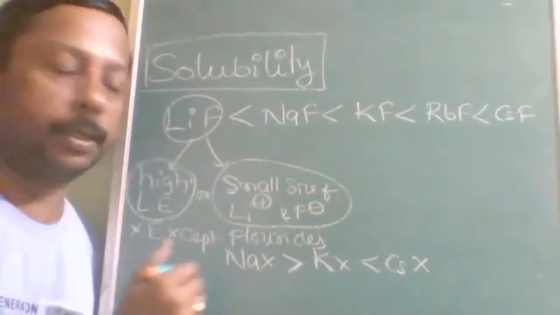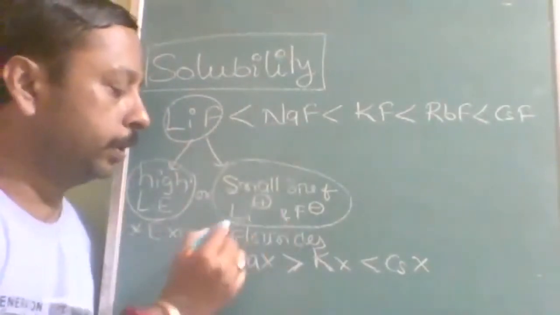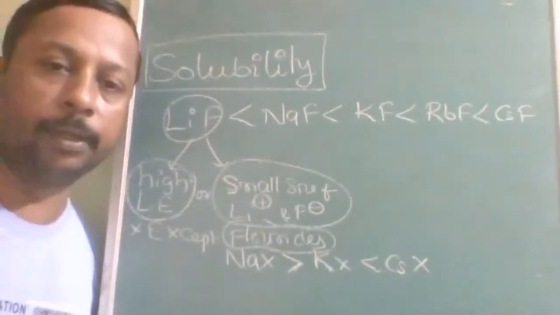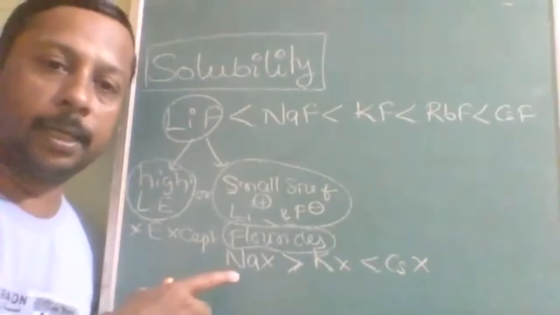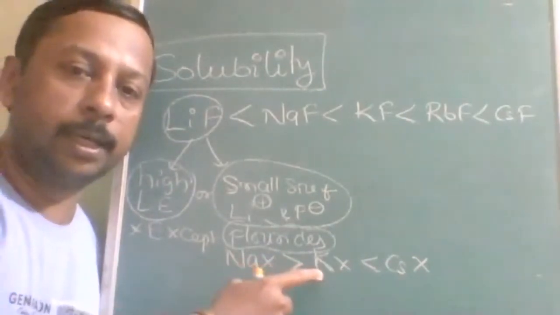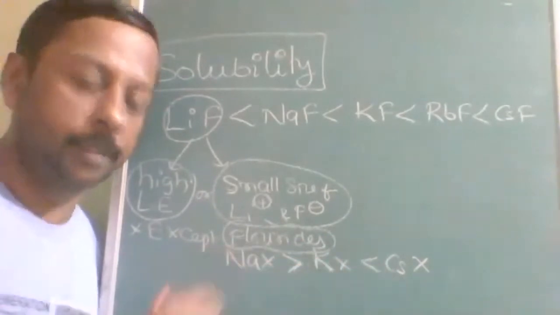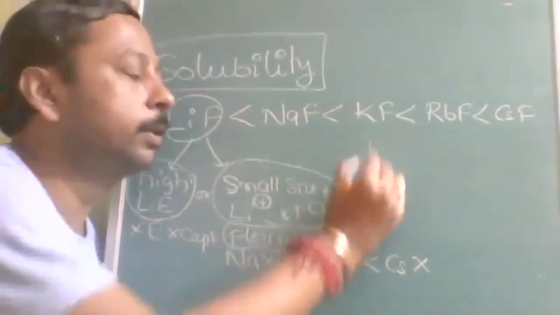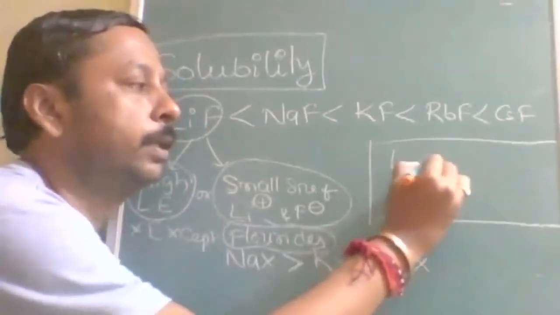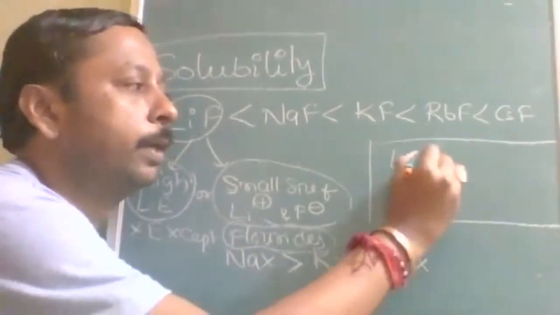But other than fluorine, for the other halides, there is one more change: sodium halide is greater than potassium halide, which is greater than cesium halide. Why? Because the main problem comes with the comparison of lattice energy and hydration energy.